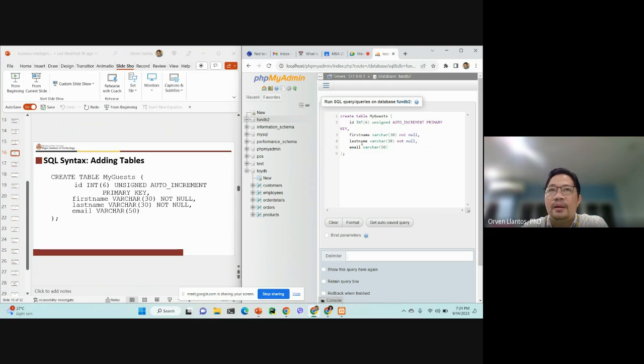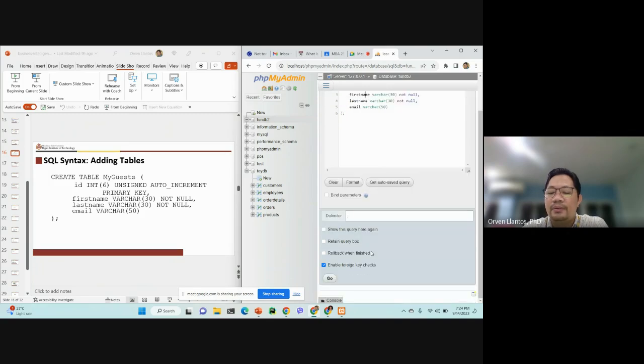Maybe there is no such name as supercalifragilisticexpialidocious, so at maximum it only has 30 characters. And then the email is 50 characters. Once we have done typing this, we now click go here.